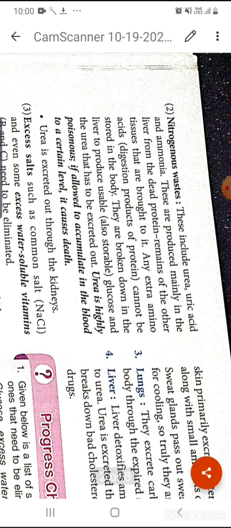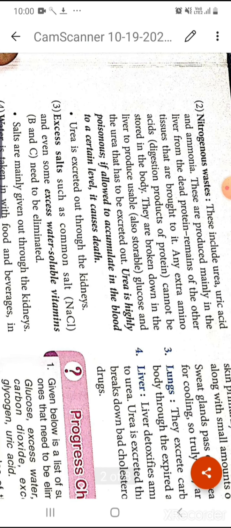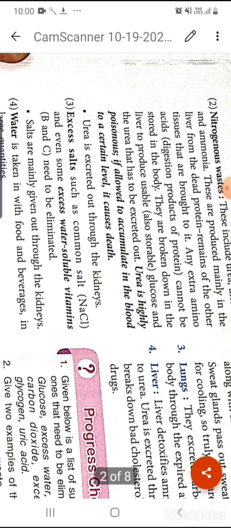Next, nitrogenous waste products. Nitrogenous waste products like urea, uric acid and ammonia are very toxic for our body if they accumulate in our body. These are mainly products of proteins. Any extra amino acid, the simplest form of protein, cannot be stored in the body. So extra amino acid we cannot store in our body. When these amino acids are broken down, they produce glucose and urea.